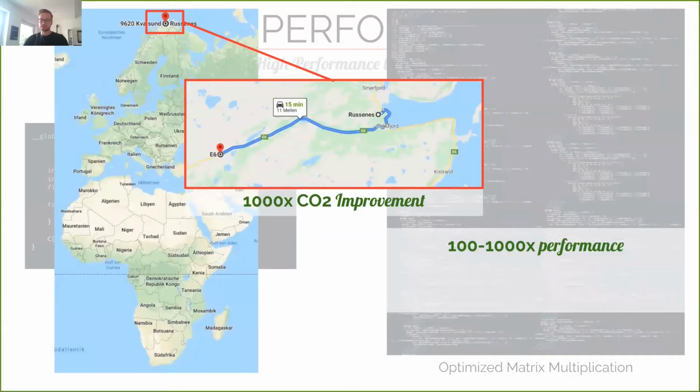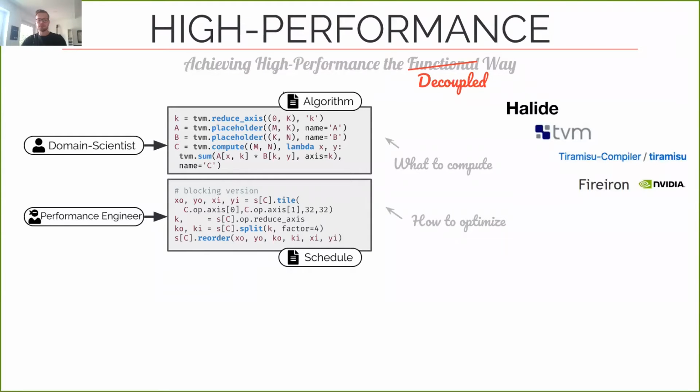However, this manual way of achieving high performance requires some expert to sit down for quite some time and to optimize their program in a time-intensive and incredibly error-prone process. So another way to achieve high performance is what I call here the decoupled way, which was pioneered by a domain-specific compiler called Halide. The key idea here is to decouple what is being computed from how it is optimized. This allows a domain scientist to focus on implementing the computation, which can then be separately optimized by a performance engineer with a so-called schedule.